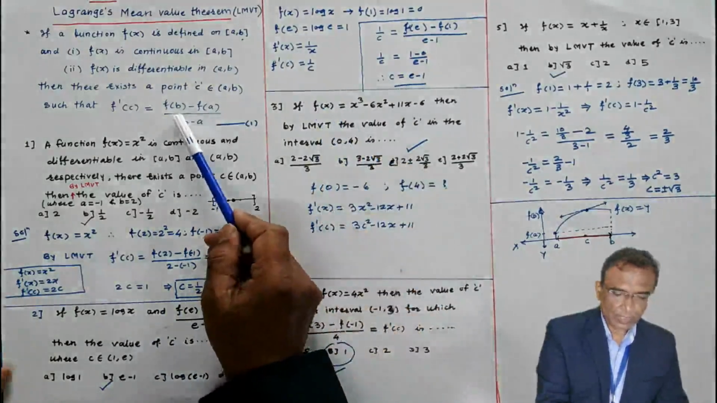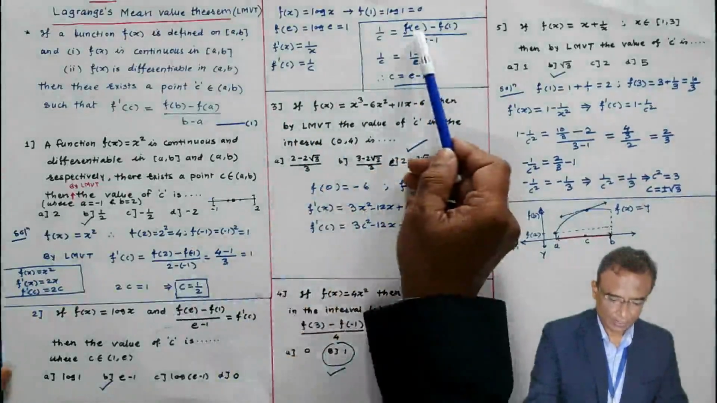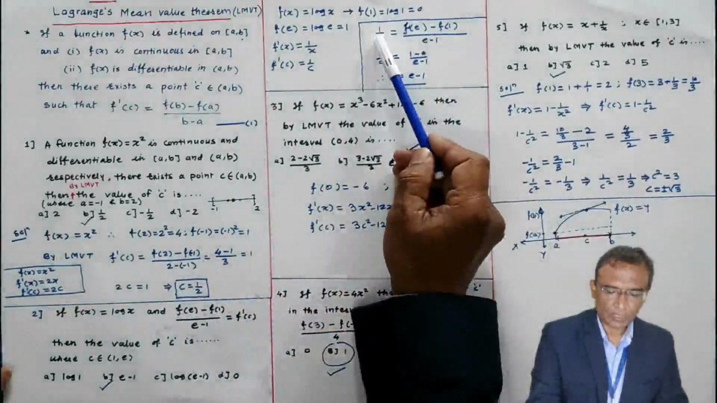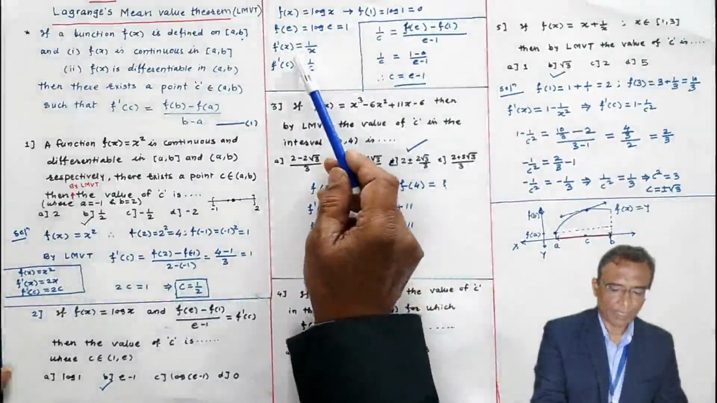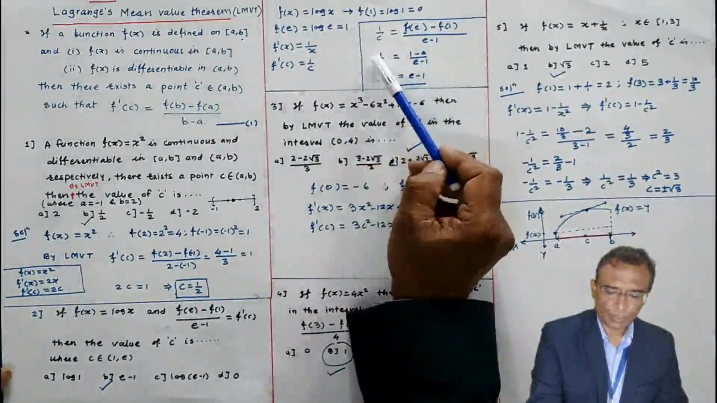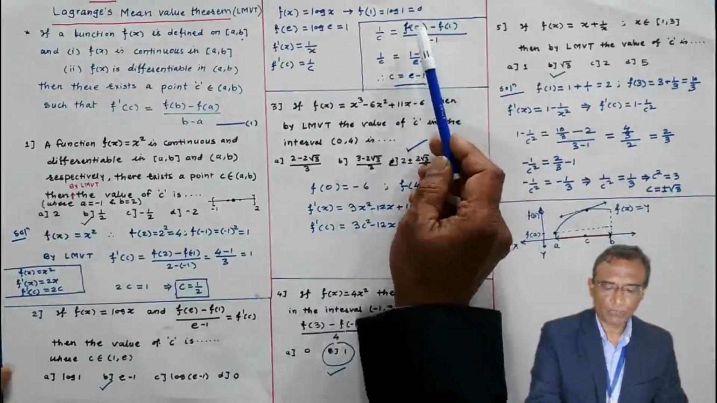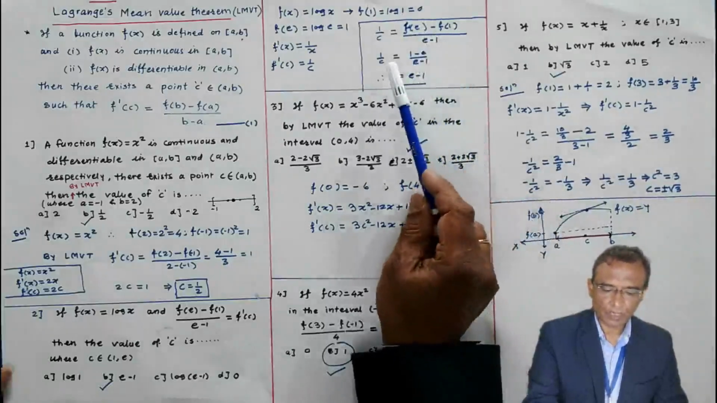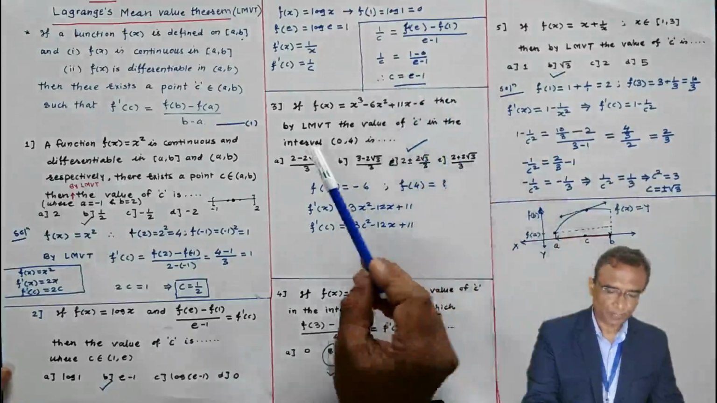Then using Lagrange mean value theorem, (f(e) minus f(1)) by (e minus 1) equals f'(c). f'(x) is 1 by x, the derivative of log x, so f'(c) is 1 by c. Putting the value of f(e), f(1), e minus 1 as it is, 1 by c is 1 by (e minus 1). It is very clear that c equal to e minus 1.